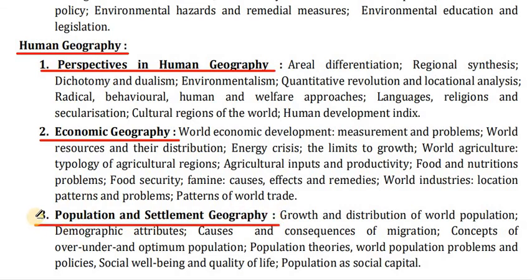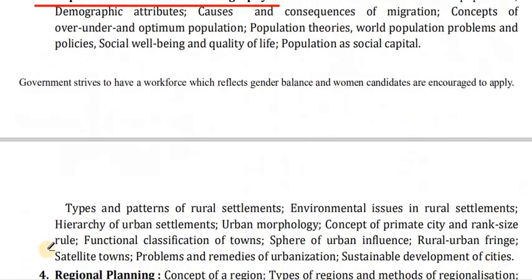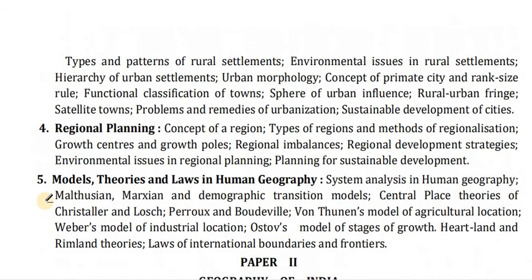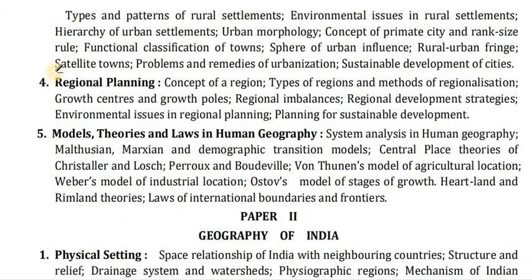In point number 3, population and settlement geography. Growth and distribution of world population, demographic attributes, causes and consequences of migration, concepts of over, under and optimum population, population theories, world population problems and policies, social well-being and quality of life, population as social capital. Types and patterns of rural settlements.